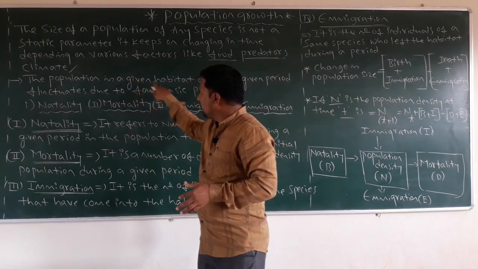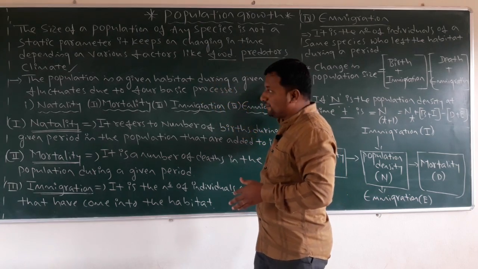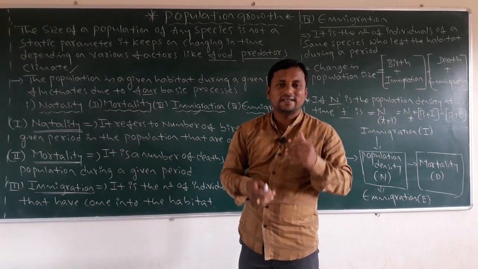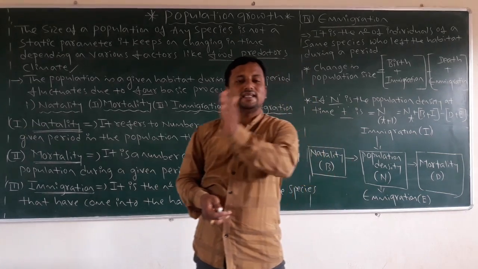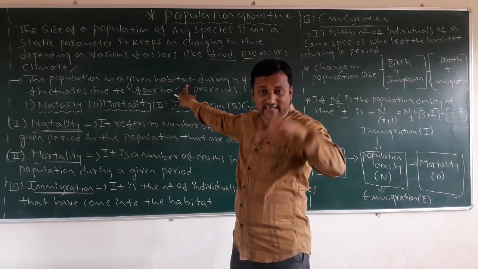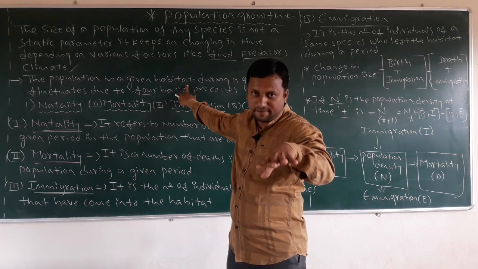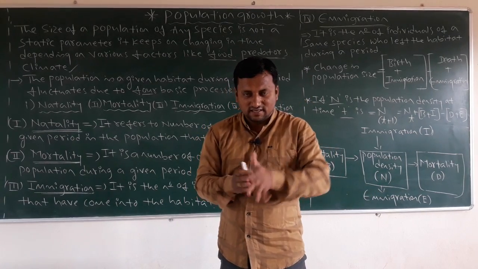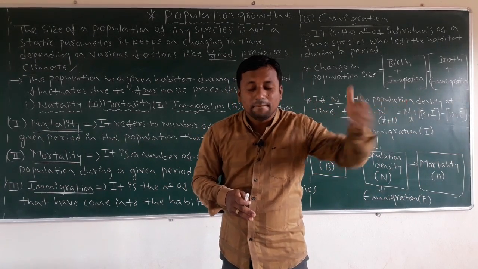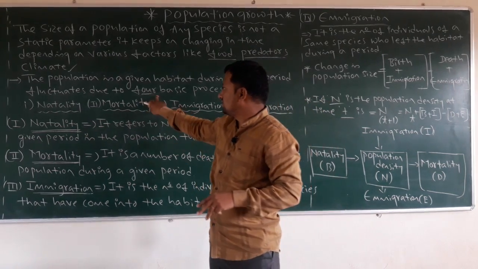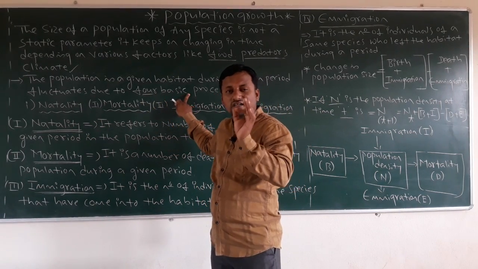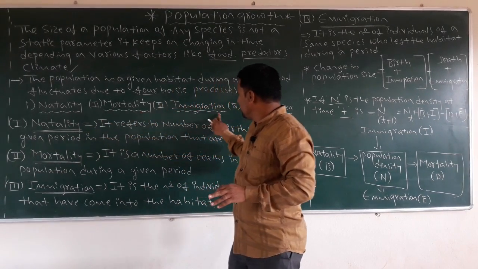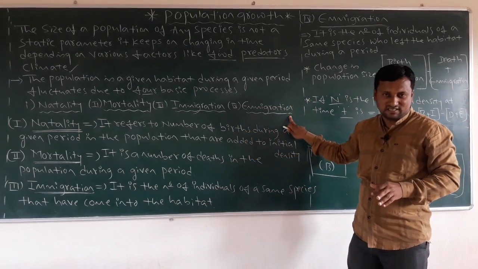Then come to the next one. The population in a given habitat during a given period fluctuates due to 4 basic processes. What does that mean? The population in a given habitat, the place where the living organisms are staying, during a given period goes on changing due to 4 basic processes. What are those? Natality, mortality, immigration and emigration.